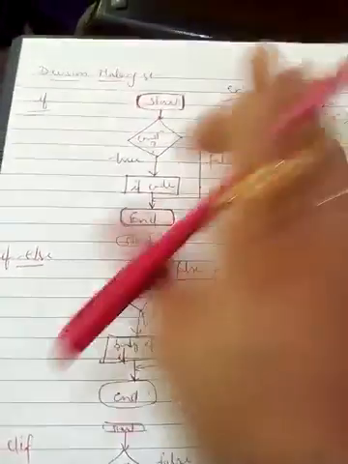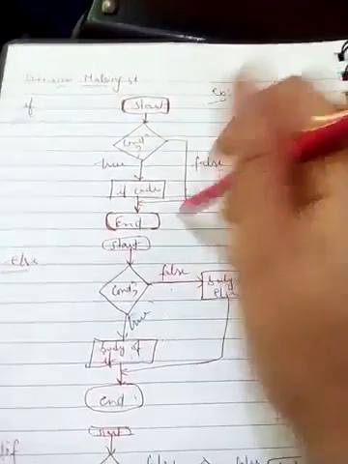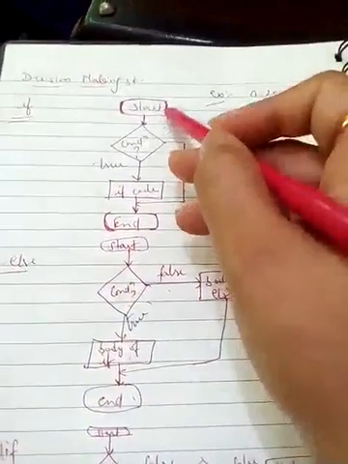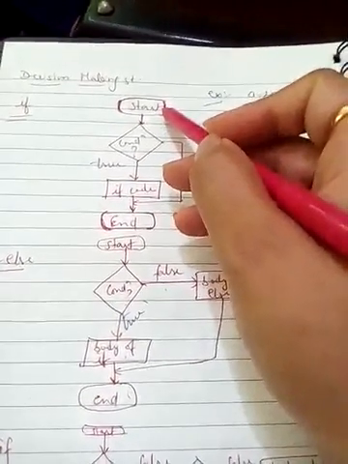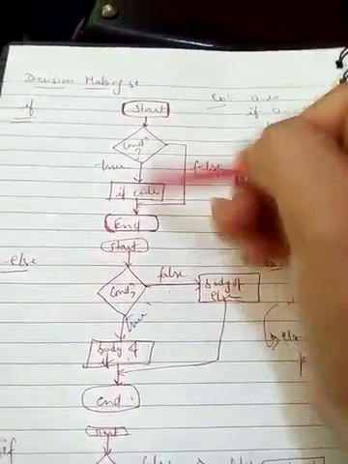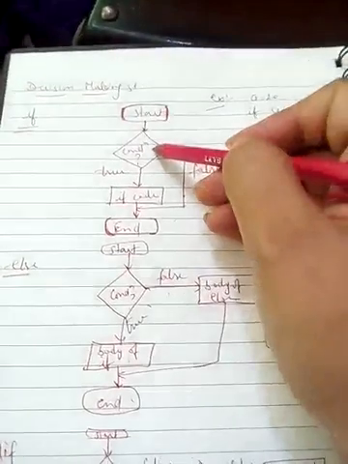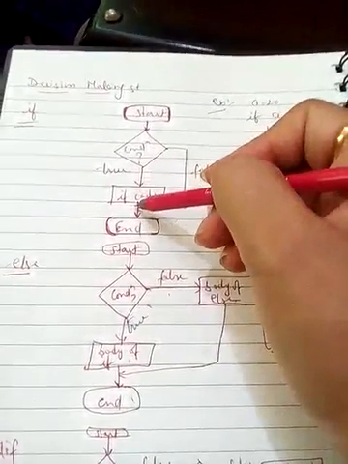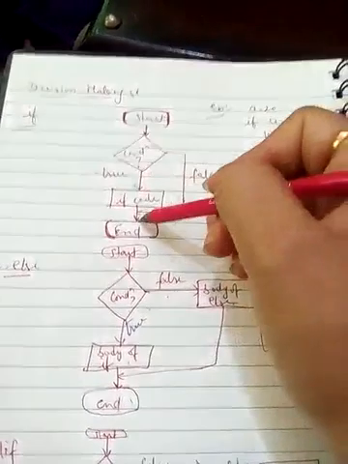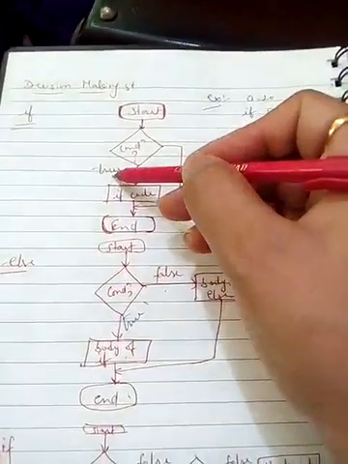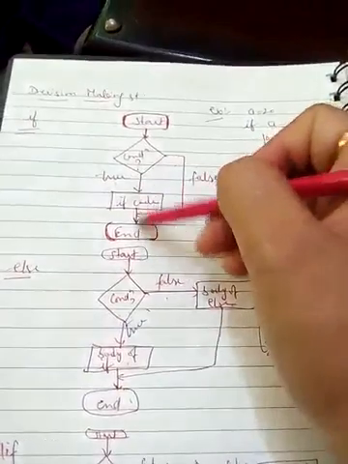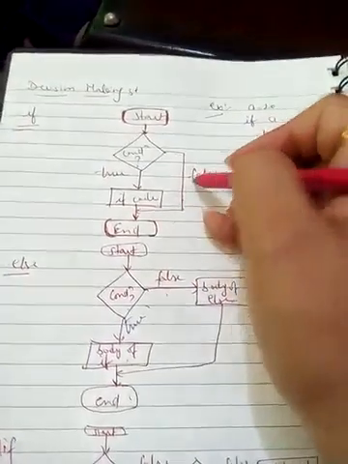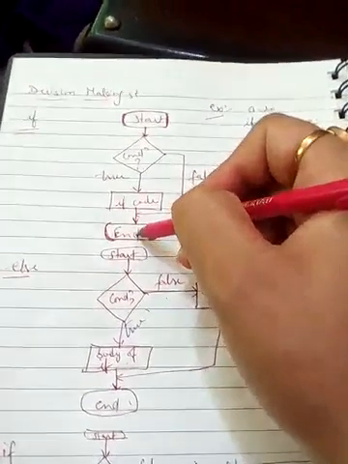So for example, here is a diagram, or you can say the flowchart, for the if statement. Here we are generally discussing only the shapes. First, this round corner rectangle shape is used to start and end the program. Now the next one is the diamond symbol, which we use for checking the condition. Now the next one, these arrows we use to show the flow of data or control in any program. Now the labeling we are required to mention here: if the condition is true then this way will be processed, or if the condition is false then you can move to the end process.